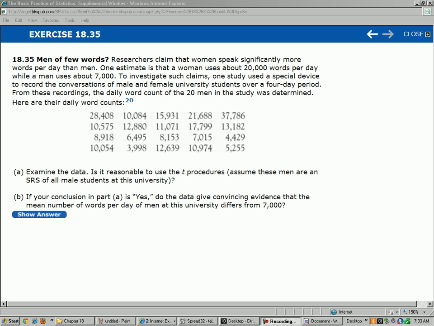Hello, this is Chapter 18, Question 35. Men of few words. Researchers claim that women speak significantly more words per day than men.